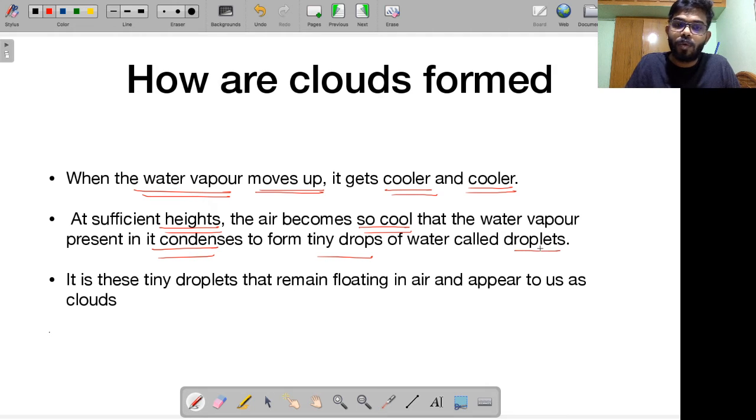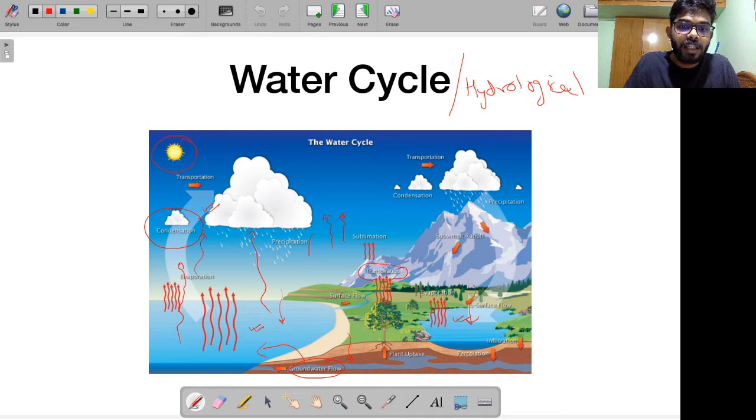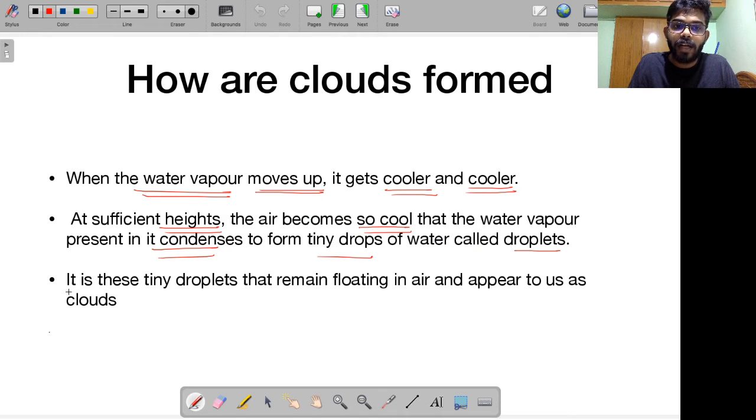What did I tell you? So your water droplets keep on rising up. As I told you, as you keep on rising up, you need to understand that the temperature starts to go down. So when you achieve sufficient height, the air becomes so cool that this water vapor can no longer remain in its vapor form, in its gaseous form. It condenses, that means it transforms itself into liquid water, into tiny drops of water. These are called water droplets.